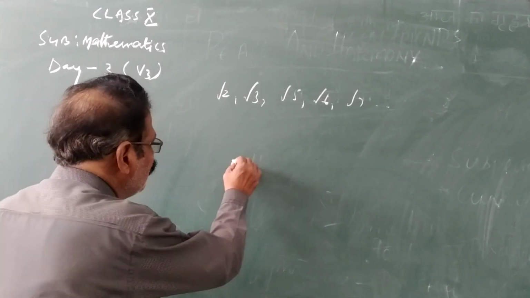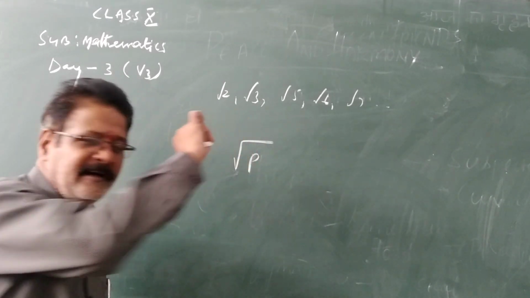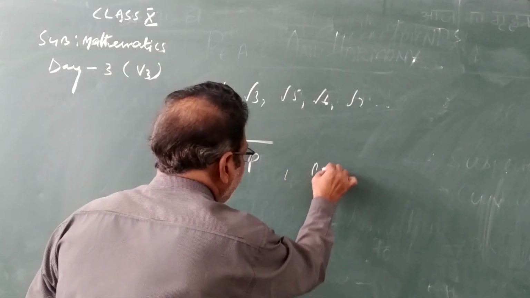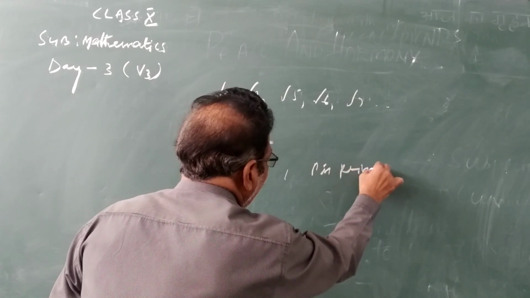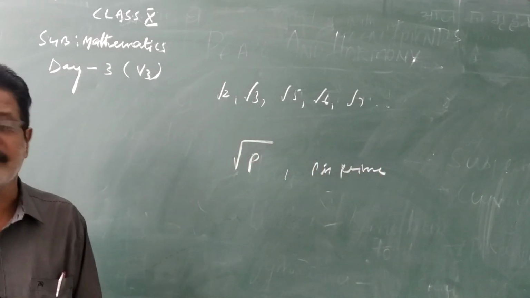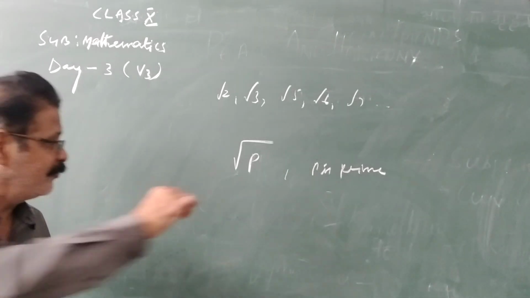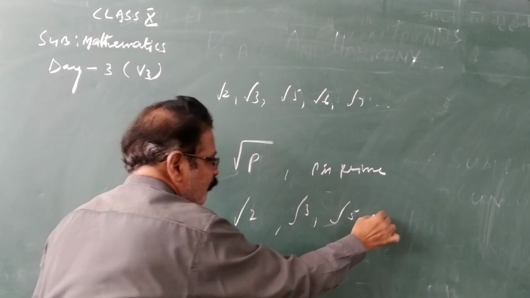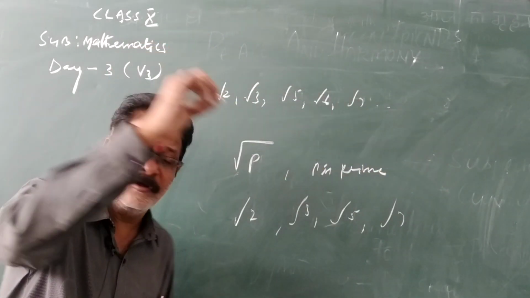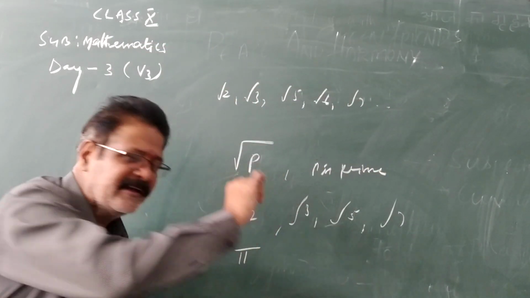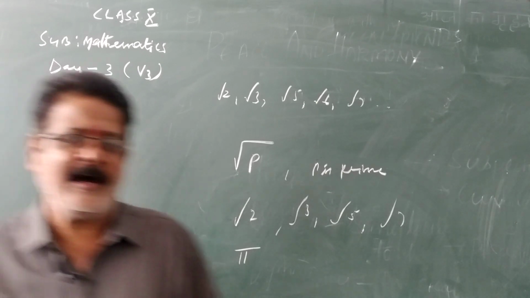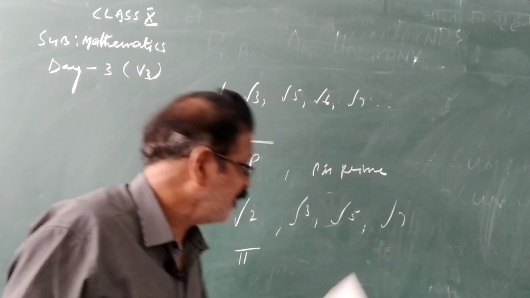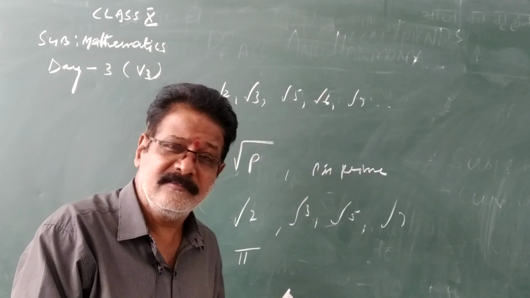In general, we can say irrational numbers are of the form root p, where p is a prime number. For example, root 2, root 3, root 5, root 7 are all irrational numbers. Pi is also considered an irrational number. So these are the things we learned in the last class.